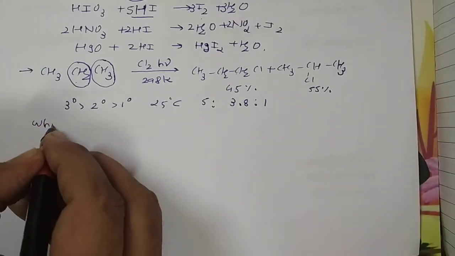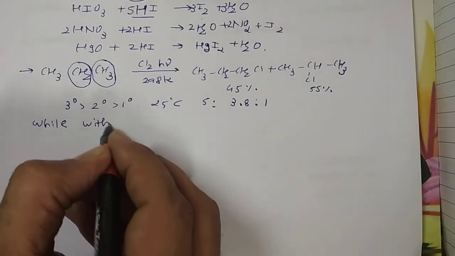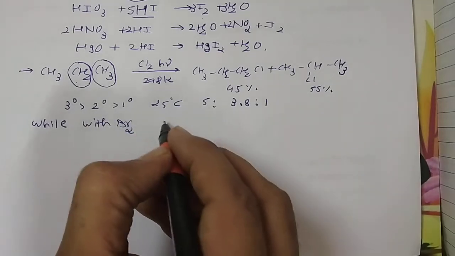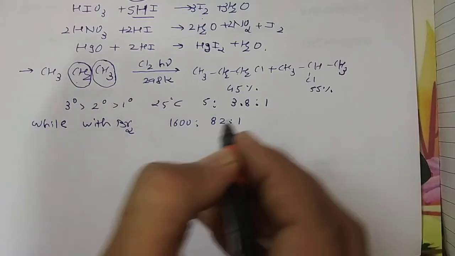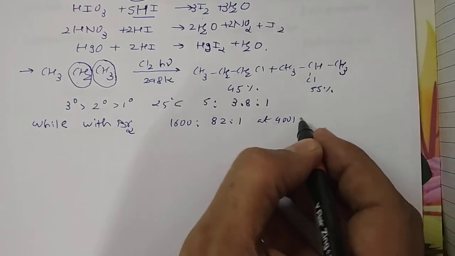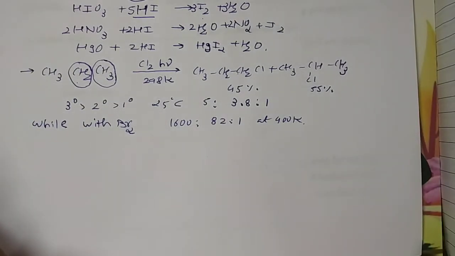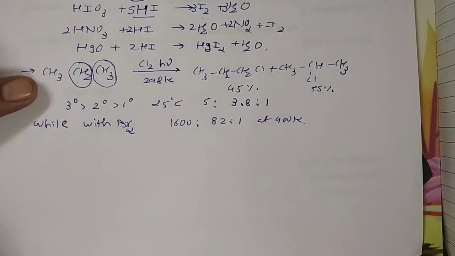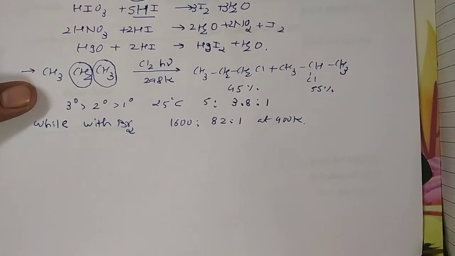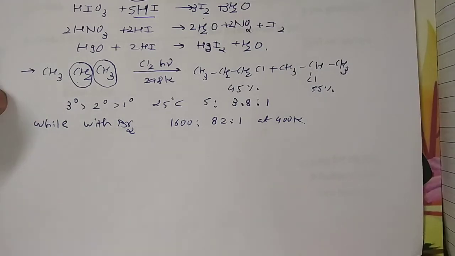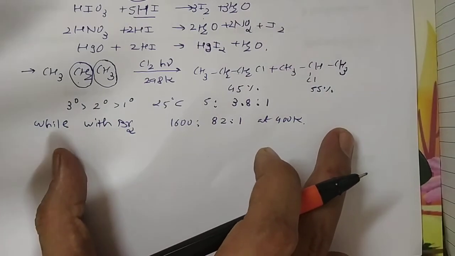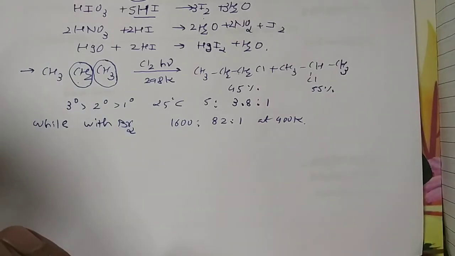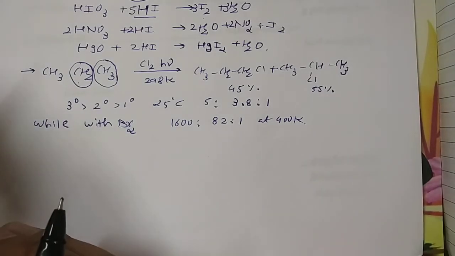But in the case of Br2, meaning bromine, the rate is a little bit different, 1600 : 82 : 1 at 400 Kelvin. So this particular topic, when we meet in our June or July session, in the case of JEE or NEET, is something we have to discuss in very detail on our board. Okay, today we particularly focus on such lessons, hydrocarbons, in our NCERT curriculum.